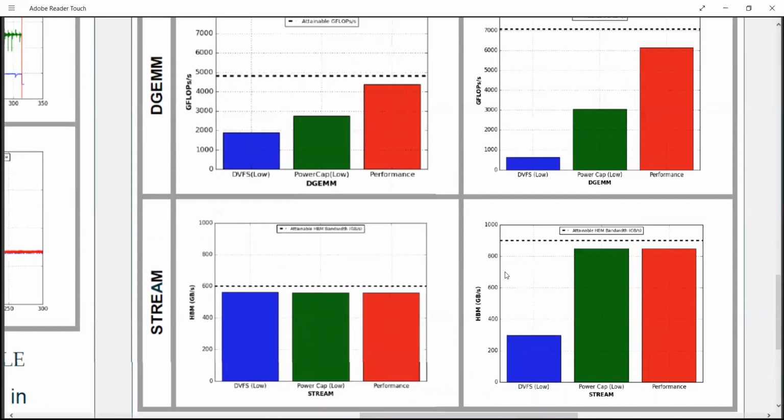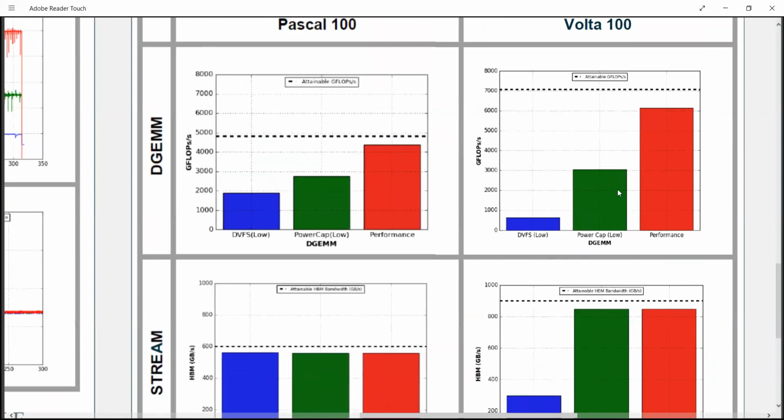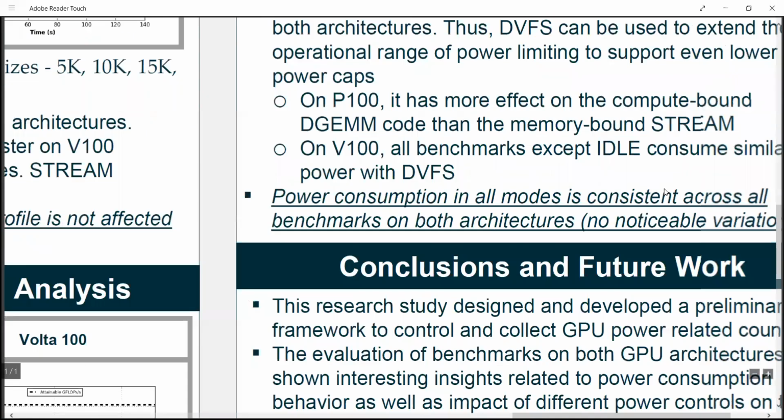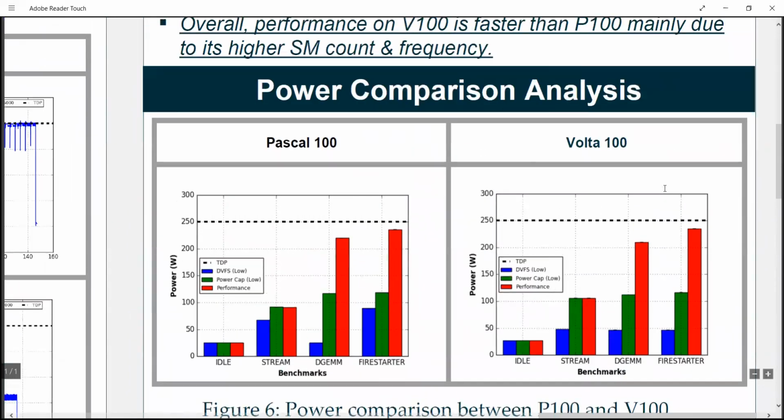And the other insight is that on both architectures, the performance mode is performing better on V100 as compared to P100 because of higher SM count and higher frequency on V100 as compared to P100.